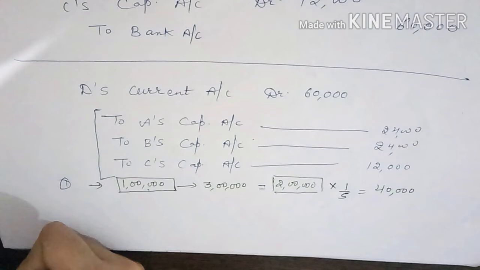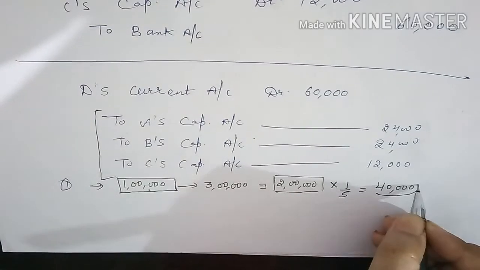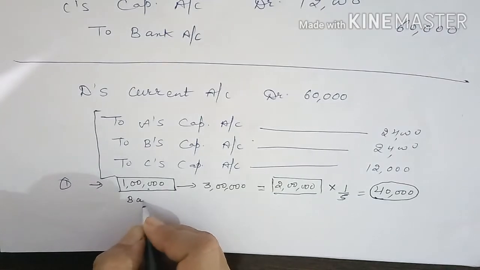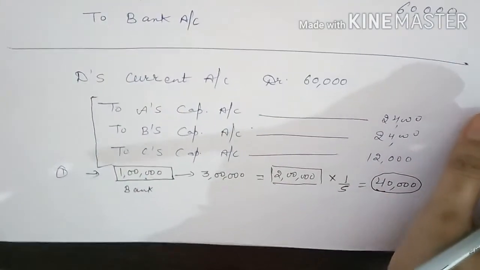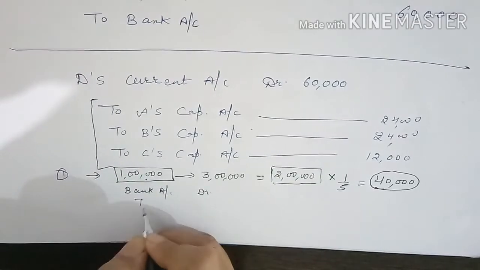Then how will you pass the entry? If he is bringing in cash, our entry will be bank account debit to premium for goodwill.